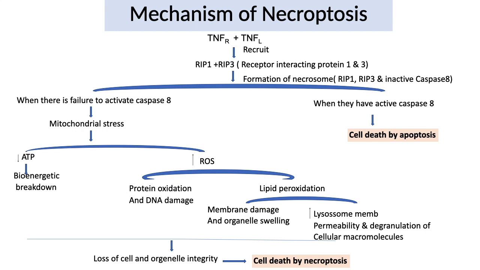Decreased ATP production will lead to bioenergetic breakdown, and reactive oxygen species formation leads to protein oxidation and DNA damage, lipid peroxidation, membrane damage and organelle swelling, increased lysosomal membrane permeability, and degranulation of cellular macromolecules. This leads to loss of cell and organelle integrity in the form of cell swelling, cell membrane damage and inflammation, leading to death by necroptosis. So the final end point is cellular swelling, increased cell membrane permeability and inflammation. So the final end product is like necrosis. That's why this is called a variant of necrosis.